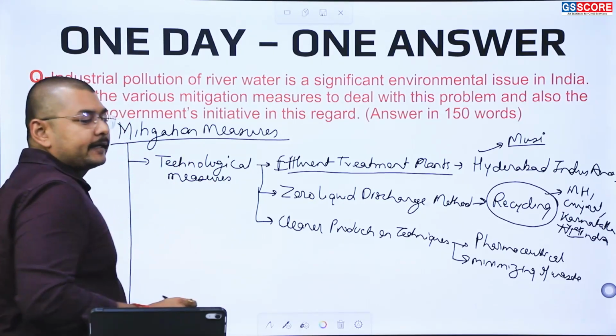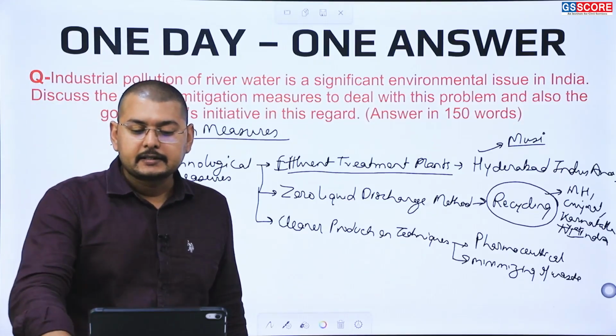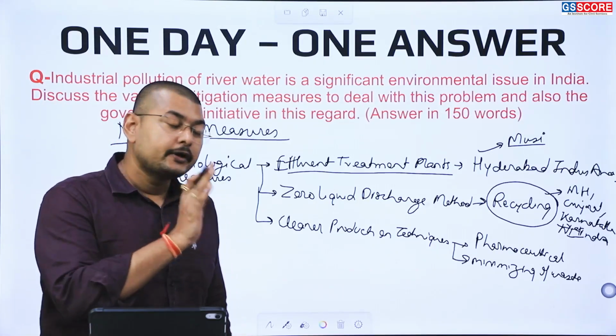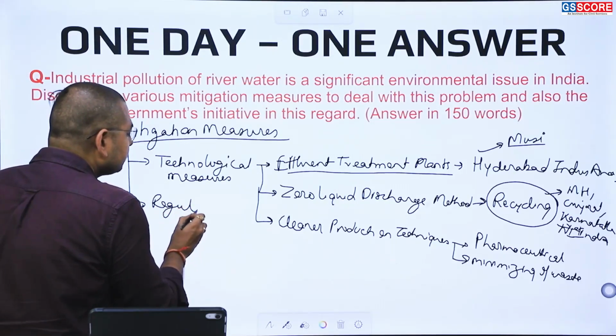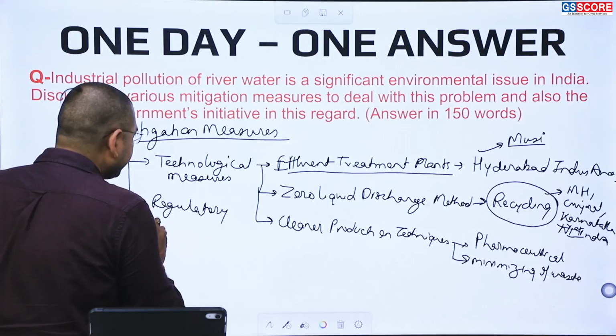which can be provided. Apart from technological measures, there are certain regulatory and monetary measures which can also be applied.